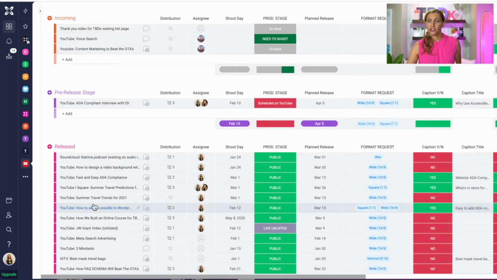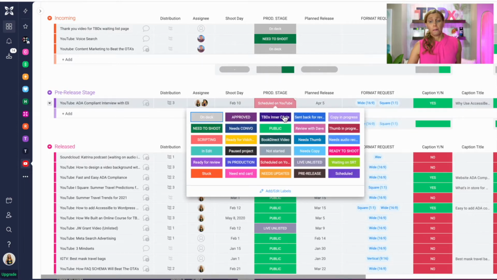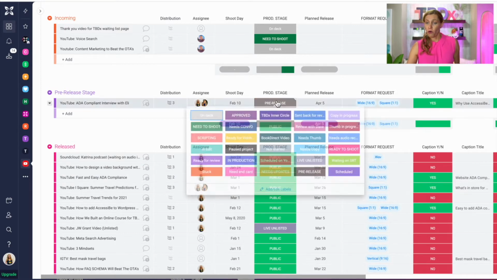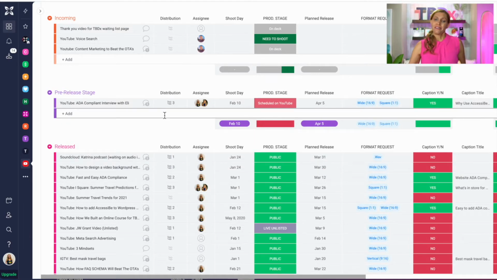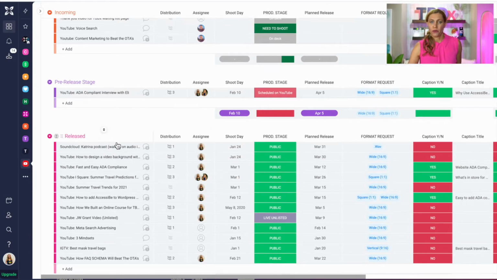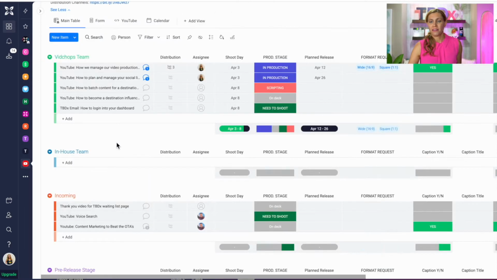One little thing I do want to mention is once it gets down to the pre-release stage, you have an opportunity, again, to remember to change the production stage of where it's at. So you know, hey, this is scheduled on YouTube, or it's in a pre-release stage. So we'll say, hey, this is pre-release, or nope, this is already scheduled on YouTube. It's ready to go. So this is really important for you and your team, just keeping this nice and clean and moving these around.